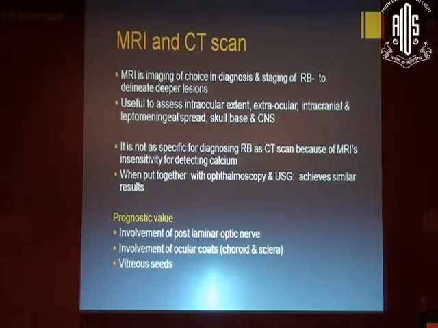It is not as specific for diagnosing retinoblastoma as CT scan because of the MRI's insensitivity for detecting calcium. However, when put together with ophthalmoscopy and ultrasonography, this achieves similar results. The prognostic value of MRI is involvement of post-laminar optic nerve, involvement of ocular coats, that is choroid and sclera, and vitreous seeds.